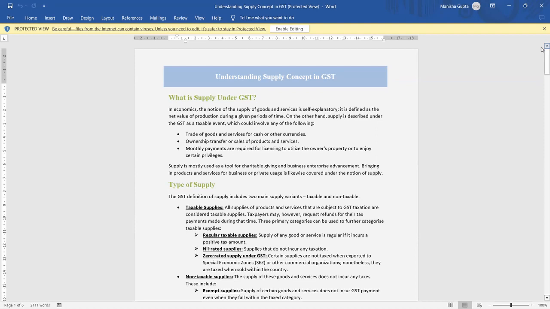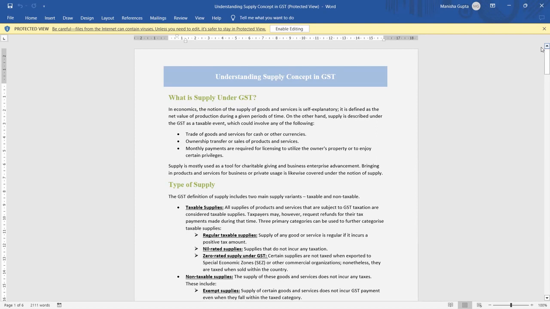The liability to pay tax arises at the time when we supply goods or services. With the help of supply, it is determined whether a transaction falls under GST or not. We can understand whether whatever product, goods or service we transact falls under GST or not.